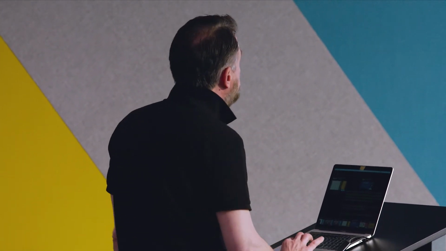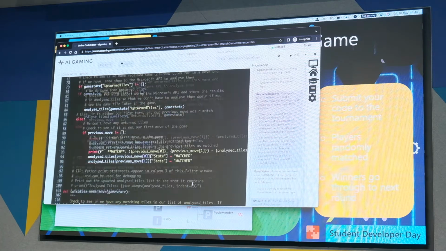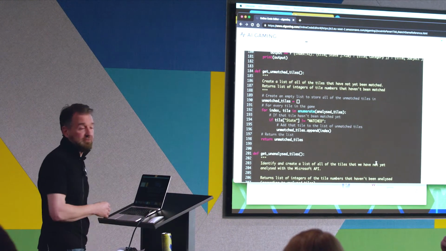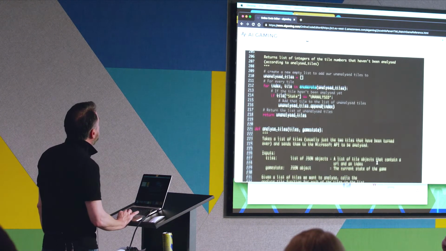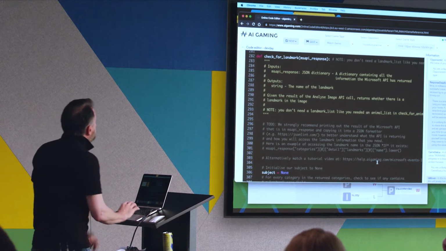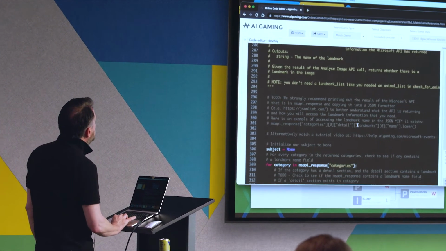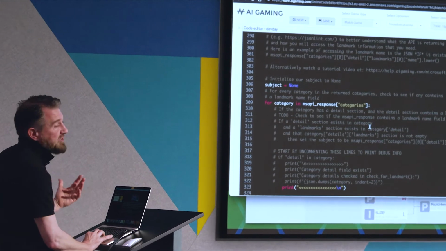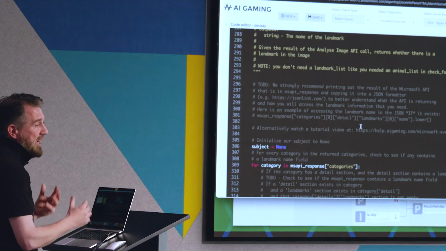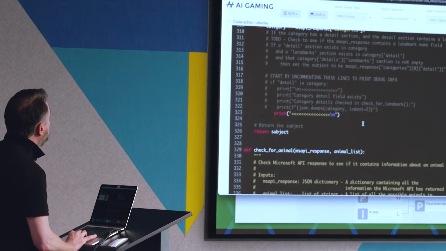So last thing to show you then is further down in the code, where we've got these functions that check for an animal, that check for a landmark, or that check for text in the tile. Here we go. This is the check for landmark function, and this is what we haven't given you. So this function is pretty much empty. Lots of comments in there to help you get an answer together. But this is the function that you're going to have to flesh out in order to play a little bit better game than the template code that we've given you.